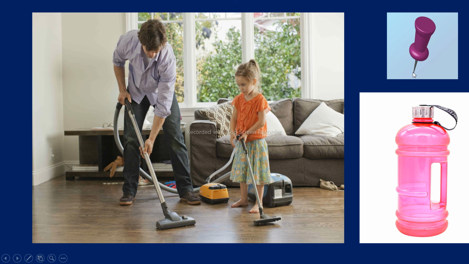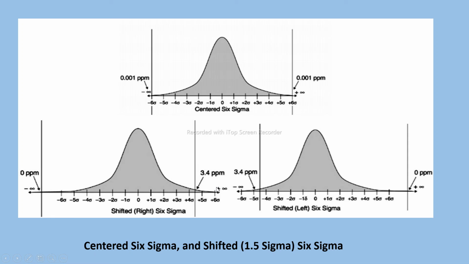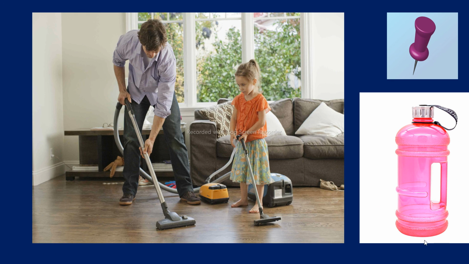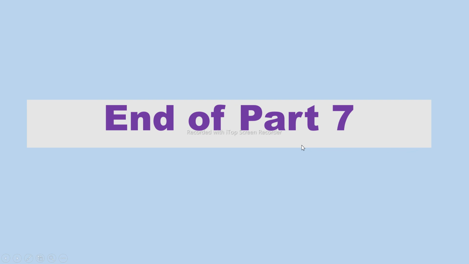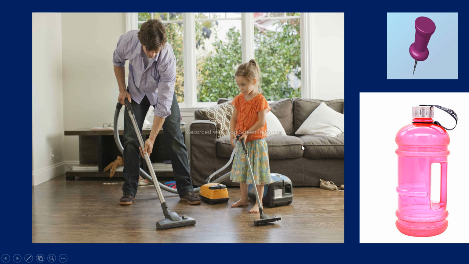That is not always possible. By shifting, suppose we shift left or we shift right, the area is about the size of the bottom of a bottle. We can understand that this area may be left without cleaning. So in this way we conclude that 6 sigma is a stringent method of measurement.